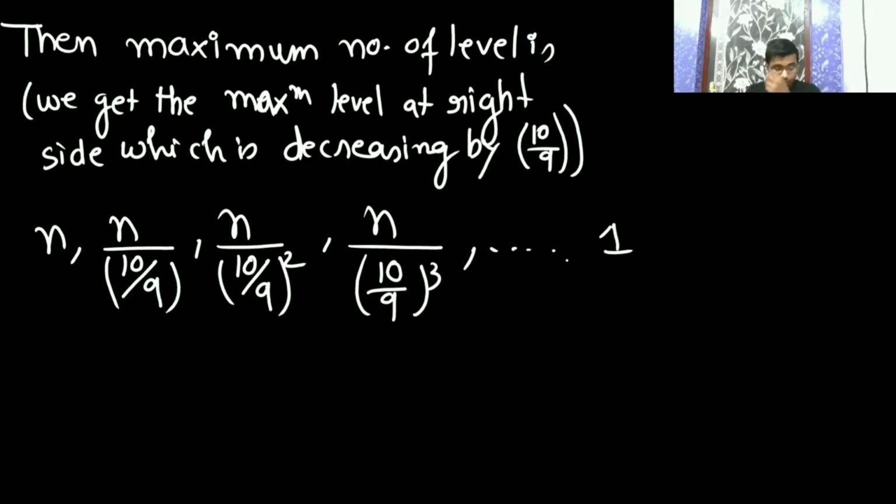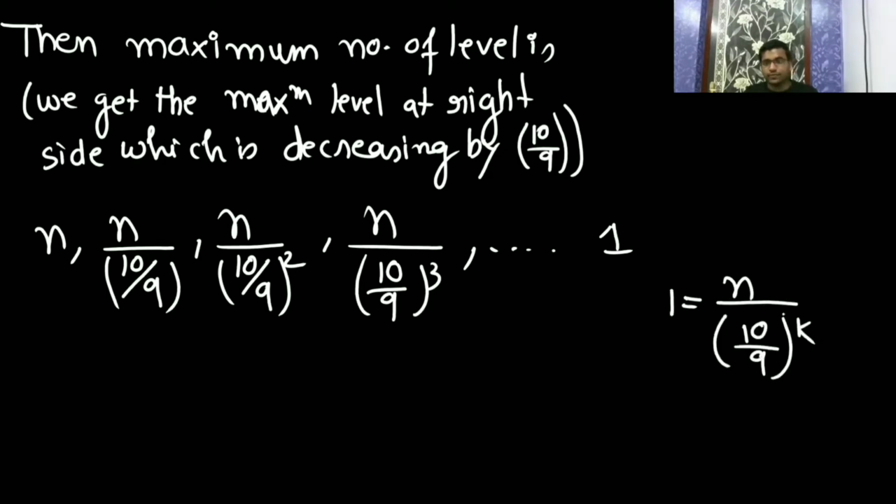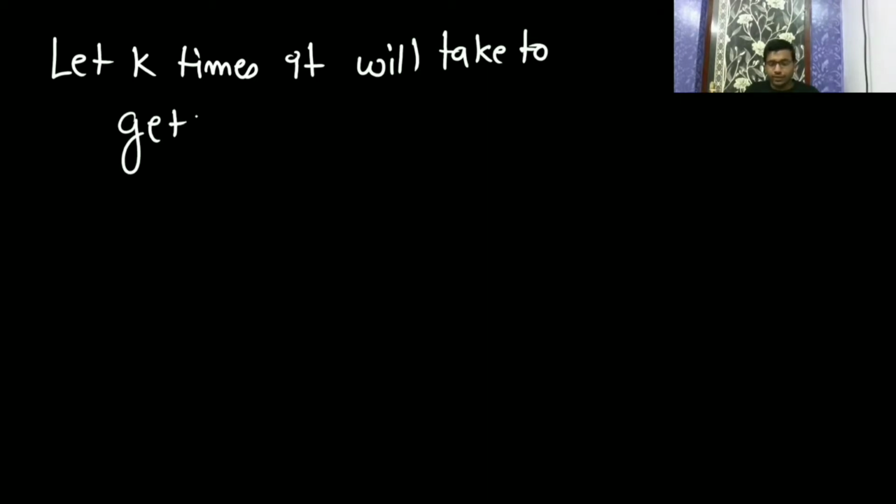Okay, so for some k this will become 1. Let us assume it takes k times to get 1. So n times (9/10) to the power k is equal to 1.